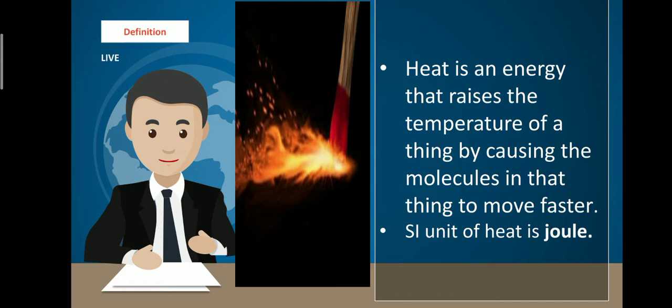So this is the definition of heat. And what is the SI unit of heat? That is joule.